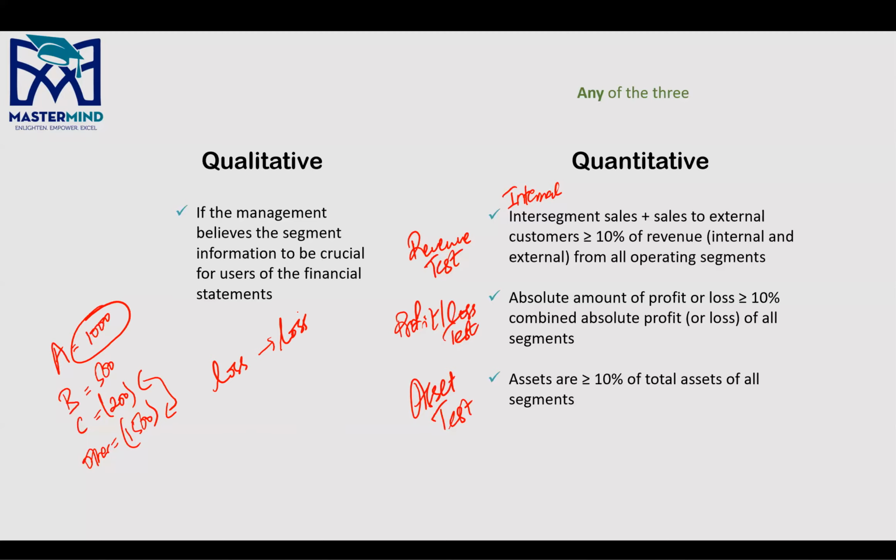Third test, asset, which is the simplest test, right? If the assets of a segment are greater than or equal to 10% of the entire total assets of all the segments, then your particular segment that you're working on becomes reportable. All right.